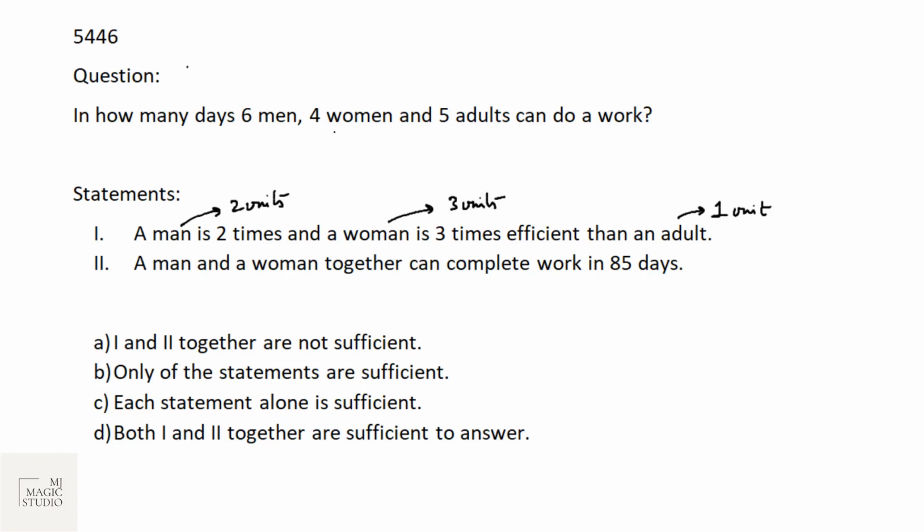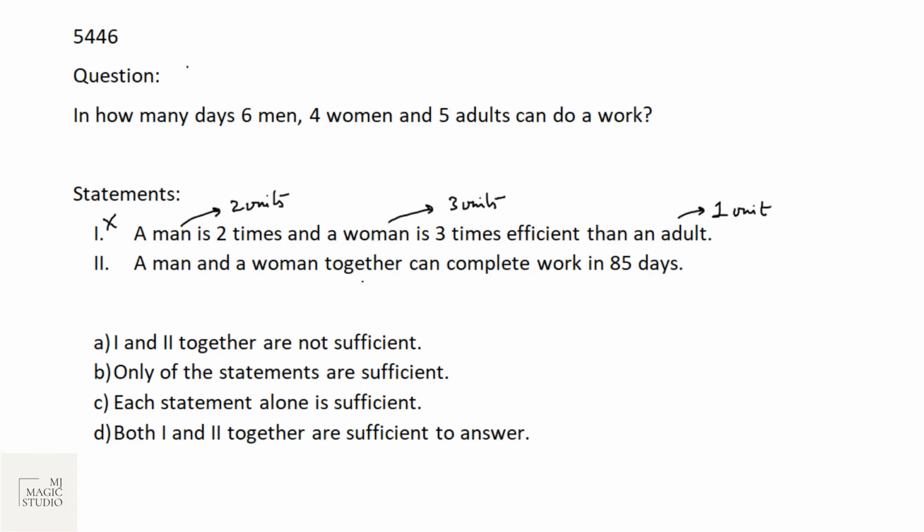Then, in how many days would 6 men, 4 women and 5 adults be able to complete the work? How would we find that? Because we don't know the volume of the work. We also need to know how much time they take to complete the work, or what the volume of the work is. Statement 1 alone is not sufficient. Let's move to statement 2.